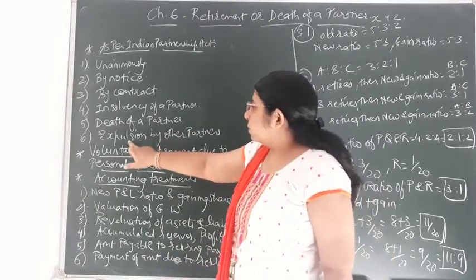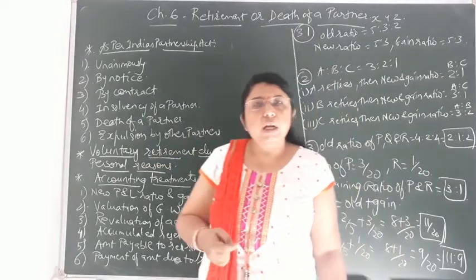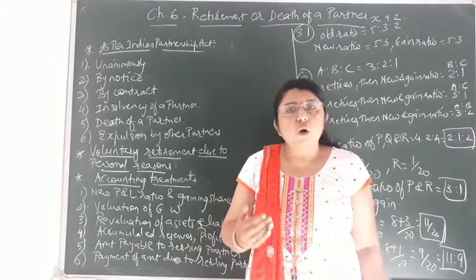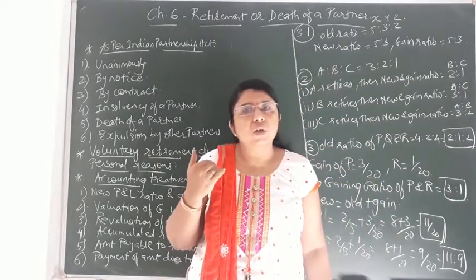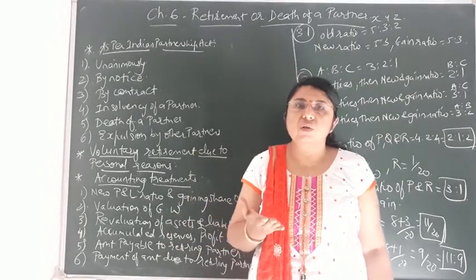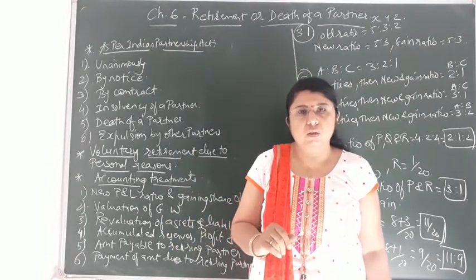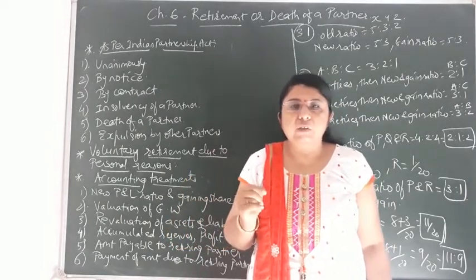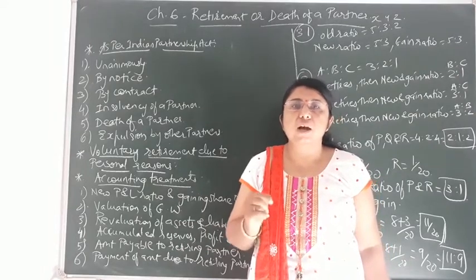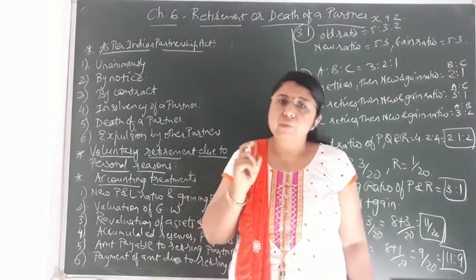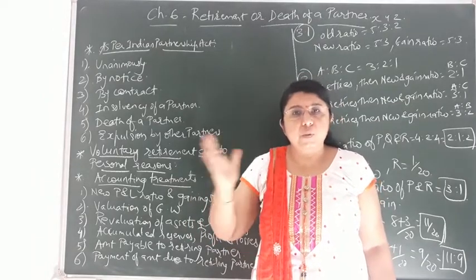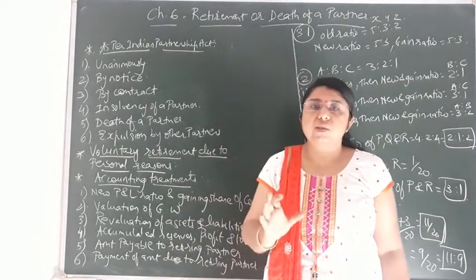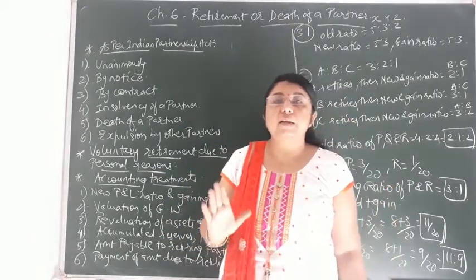And the last point, that is expulsion by other partners. Now expulsion by other partners means, suppose the same example, that is 3 partners X, Y and Z. Out of that, partner Z is doing some activities in the business which are not in the benefit or in the interest of the business. So if the other 2 partners feel that any activity done by partner Z harms the business, then they have the right to expel, to remove him from the firm by giving him proper notice as per the Indian Partnership Act 1932.